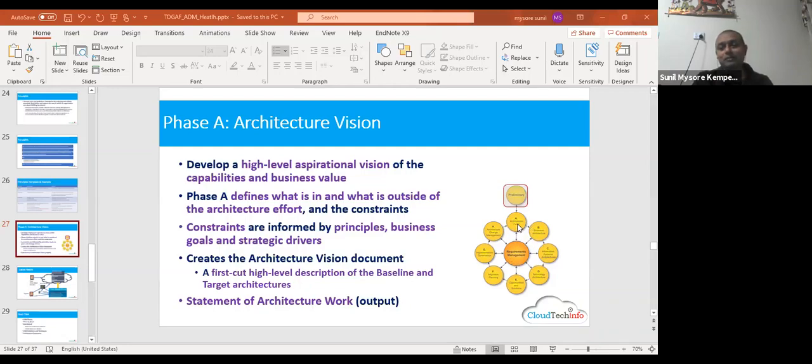Again, the A phase depends on the type of project. Please remember here also, sometimes you want an example. I was working for health. In health, they triggered a project to replace the current existing system with a new system, that is the integration platform. When that was triggered, the ADM cycle was triggered just to analyze that particular integration, because integration is a mega scale project. Suppose a company nowadays, especially in some countries like New South Wales, the government made a mandate. All the data centers need to lift and shift the existing data center to the government data center. So that itself is the ADM cycle triggered.